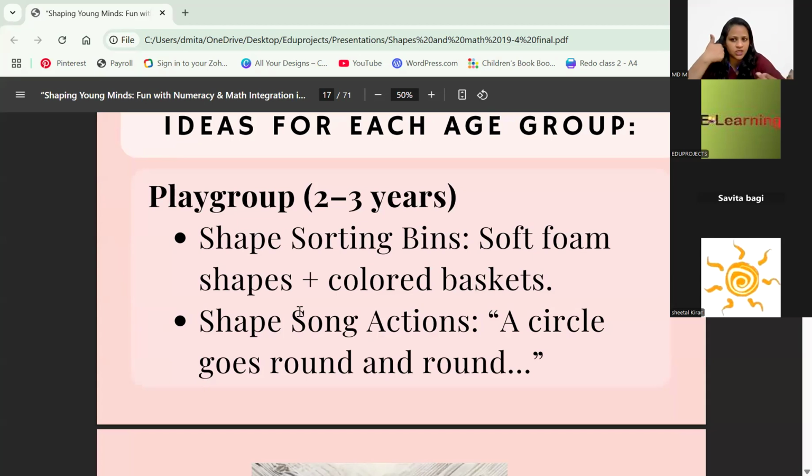So first, shape sorting bins and songs. There are so many songs, or you can just keep making up songs. Like we used to do this also: Here we go round the mulberry bush. When we were doing the mulberry bush, we asked, round means how are we supposed to go? See what kind of a circle we are forming when the children are holding hands. See, we are forming a circle over here.